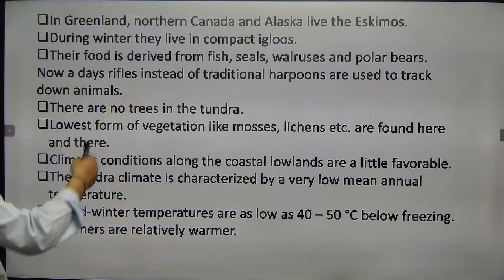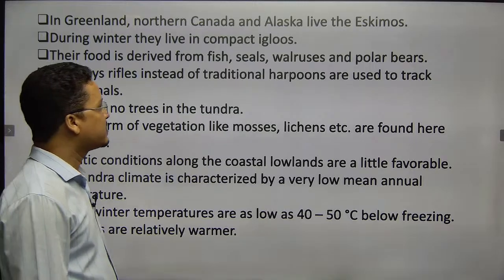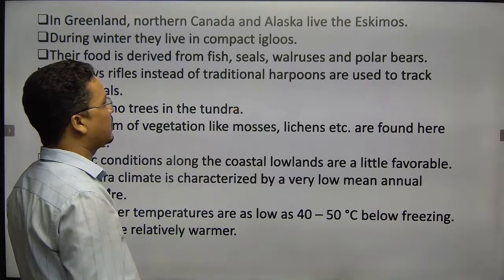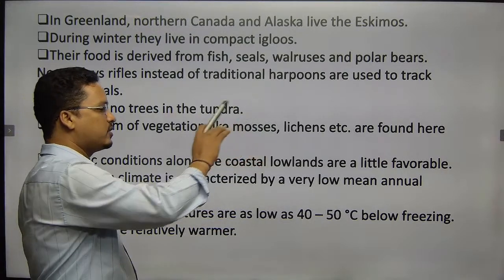There are Eskimos in the Alaska region, living in igloos. During the winter they live in compact igloos. Their food is derived from fish, seal, walrus and polar bear. They get fish all the way to sustain themselves. As I said, the natural vegetation is mosses and lichens, which emerge during the summer season.